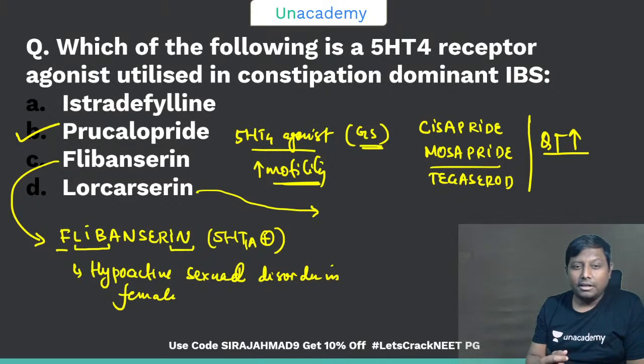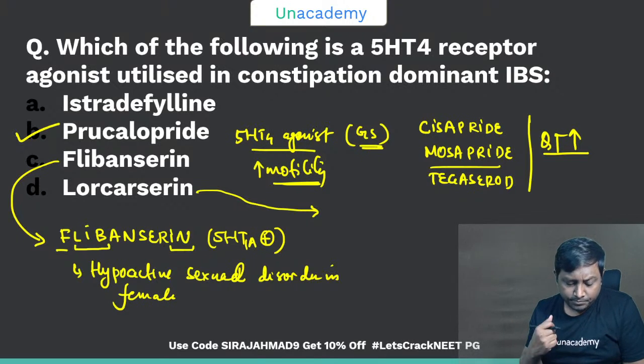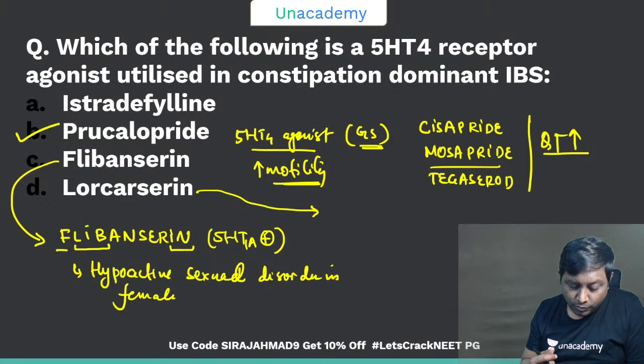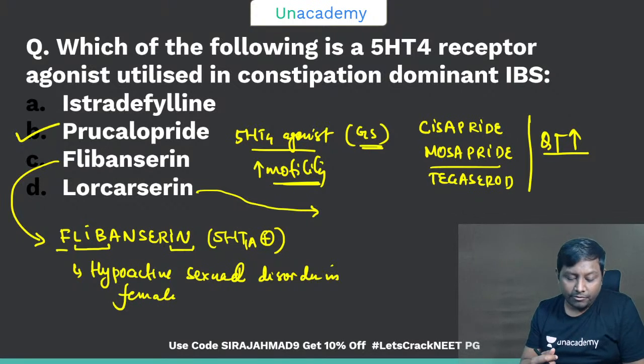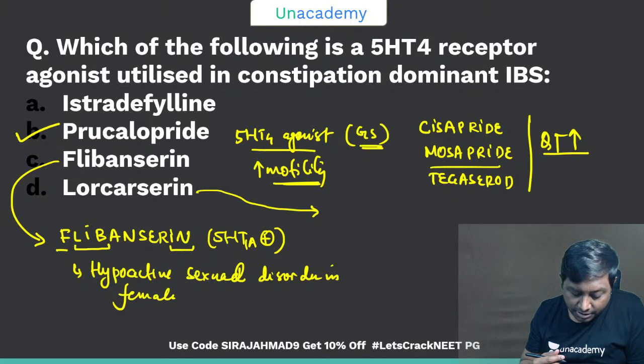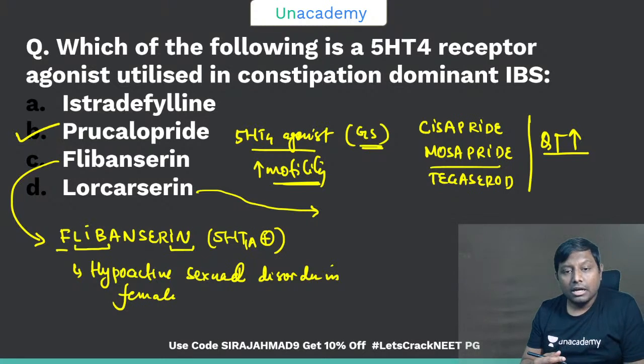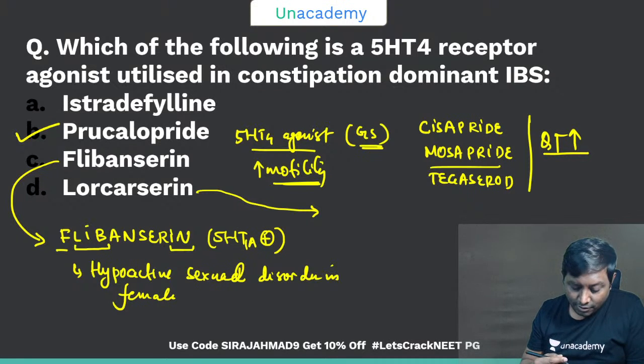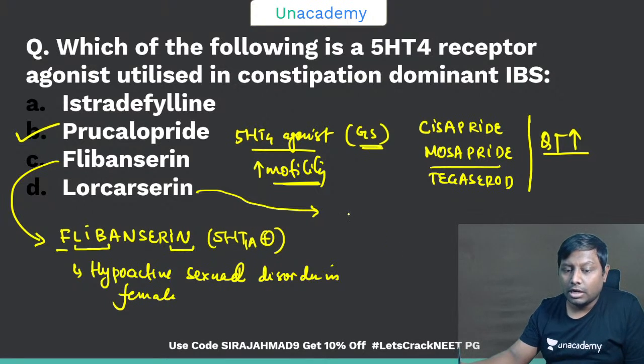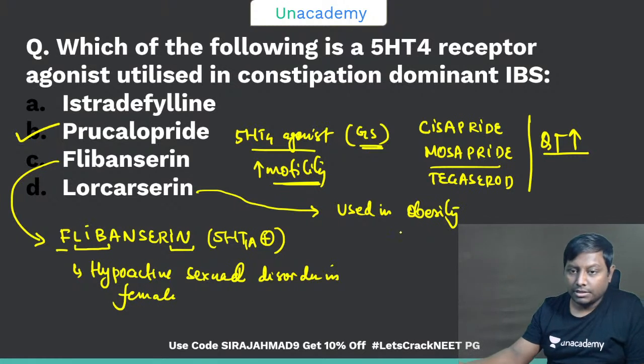Because the indication of lorcaserin is very rare, you can say, because not very many drugs are available for the same indication. So what is lorcaserin, guys? What is the mechanism of action of lorcaserin? Yes, it is one of the anti-obesity drugs. Very good, Dr. Apurva Singh. Other students, please. For obesity, what is the mechanism of action? Definitely it is for obesity. What is the mechanism of action of lorcaserin? Anyone can tell me? It is used in obesity. Yes, very good. It is an approved drug that is used in obesity. Lorcaserin. Okay. 5-HT agonist, yes. Okay.